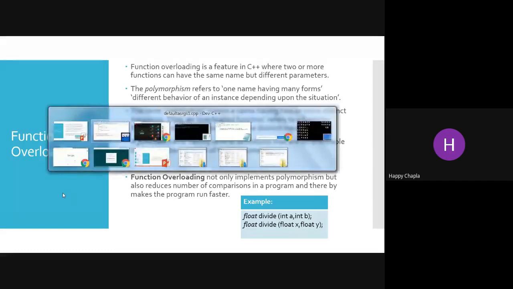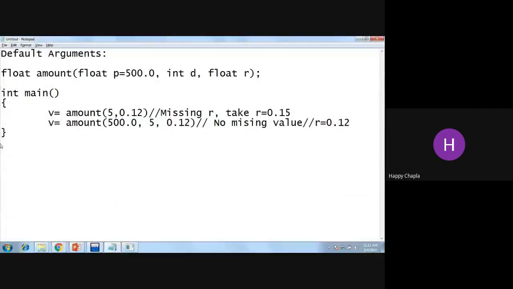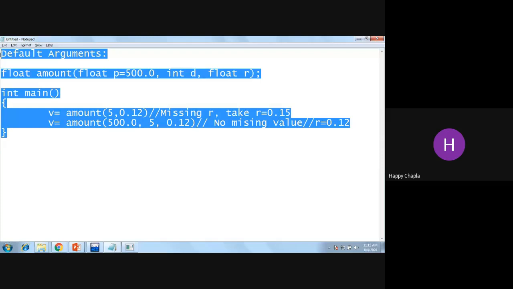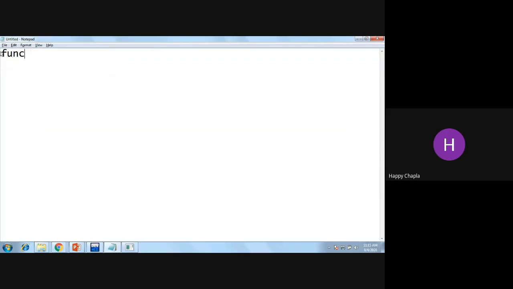Say, for example, a simple example of function overloading. It is a new concept which is not available in C, but we have it in C++, related to functions. First, that is the inline function.